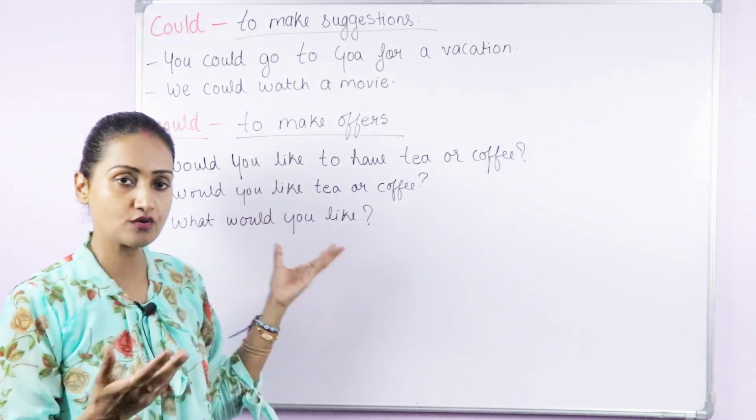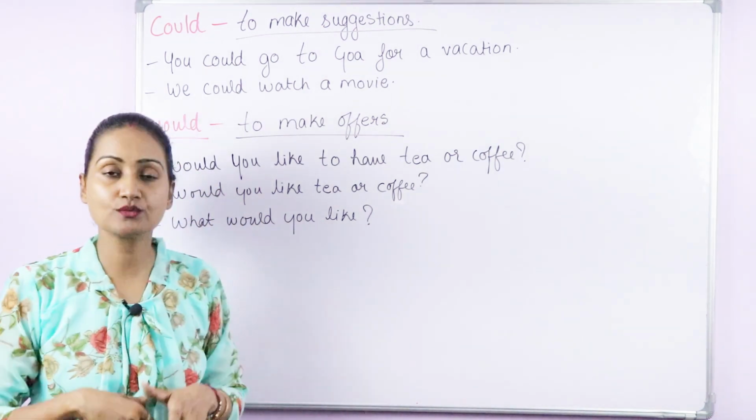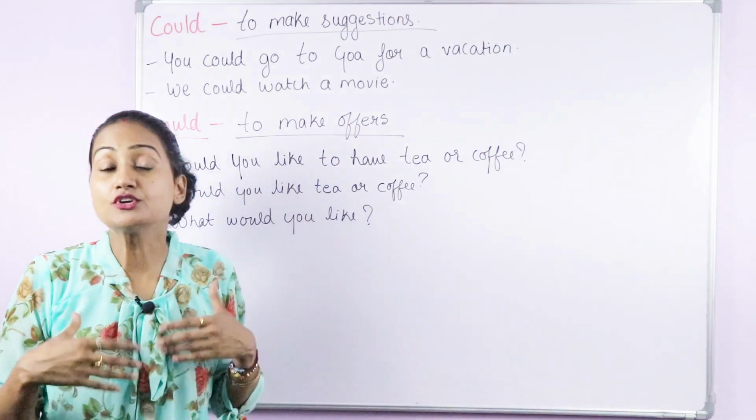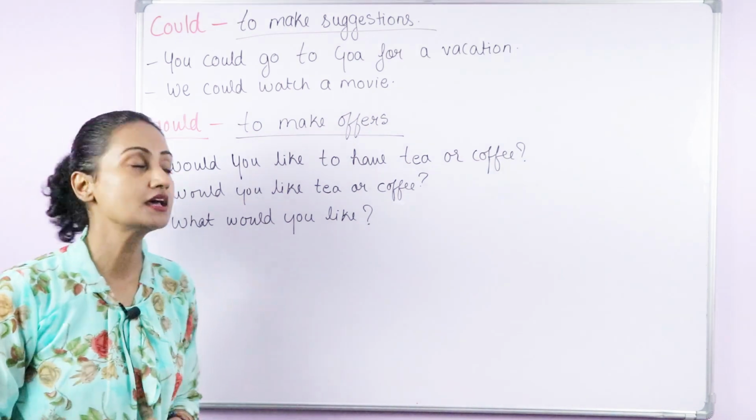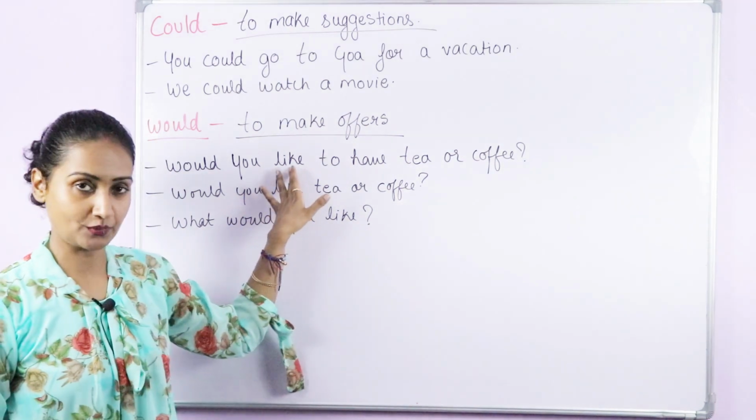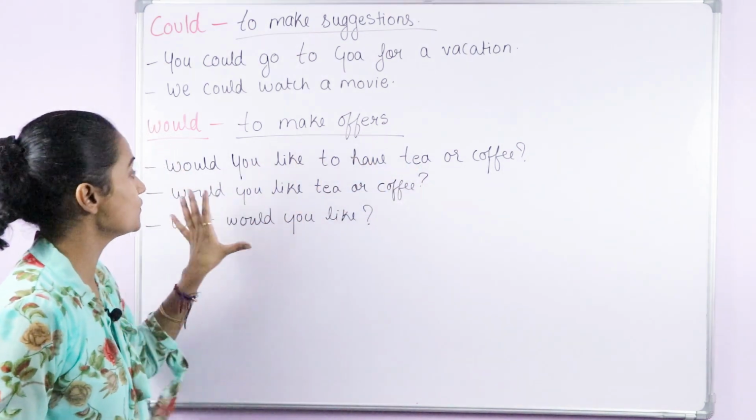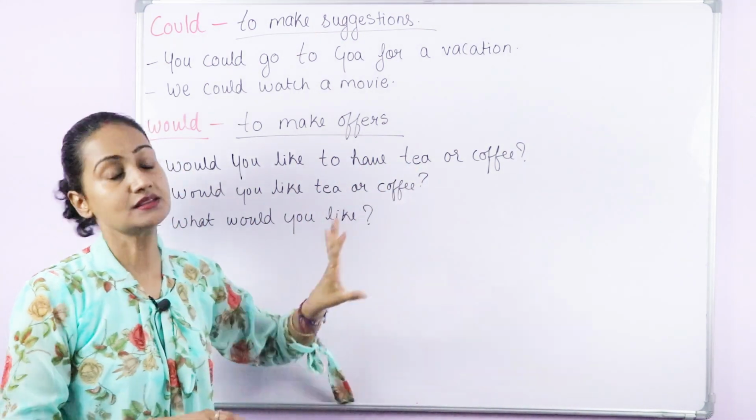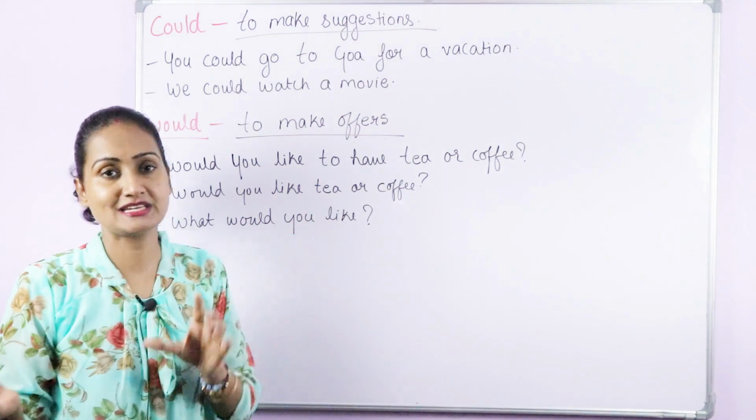Now next is would. Would is used to make offers, like: would you like to have tea or coffee? Whenever we use would to make an offer, we generally use the phrase would you like. So would you like to have tea or coffee, or would you like tea or coffee, the meaning is the same. You can use to plus the base form of the verb.